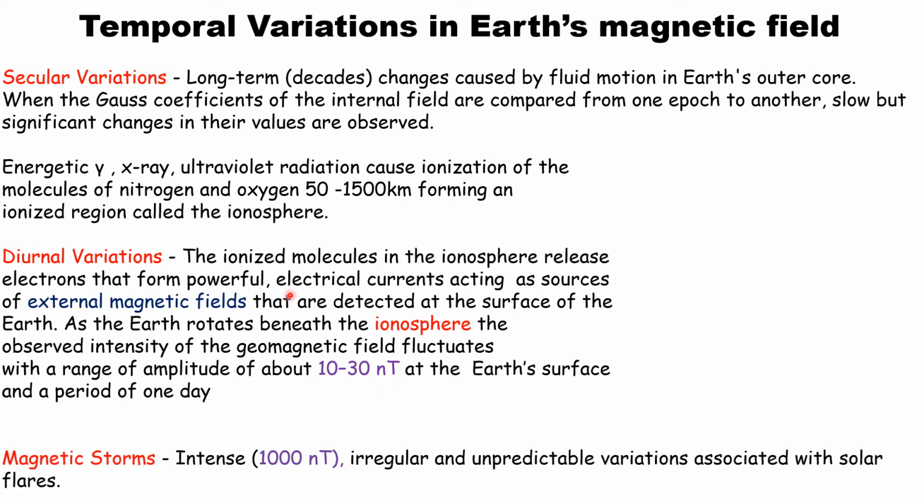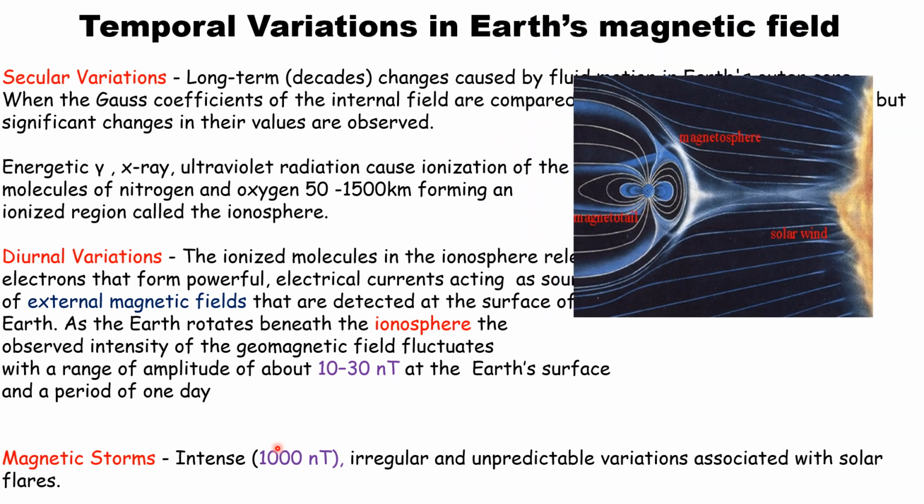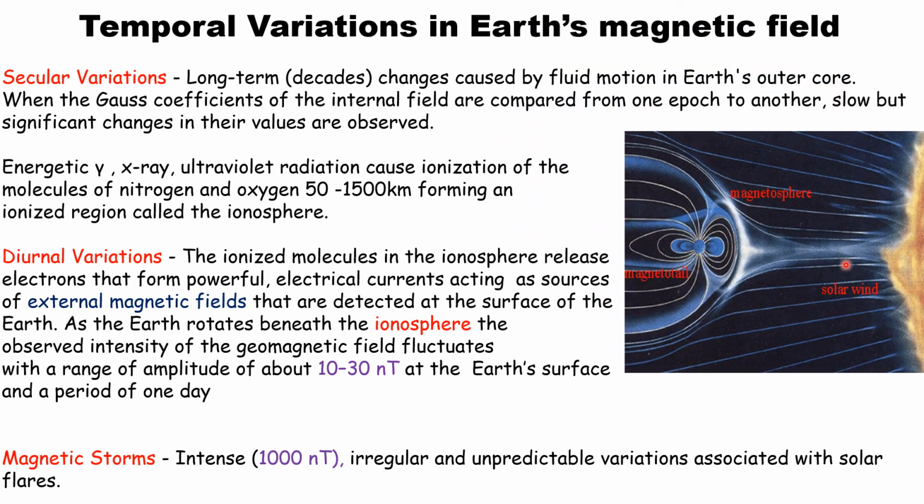Apart from the diurnal variation and secular variation, there will be magnetic storms. Whenever there is a magnetic storm, we should pause the magnetic observation. It is very intense and strong, with irregular and unpredictable behavior, and is associated with the solar sphere. You can see that there is the solar wind, the magnetosphere and the magnetotail. They help deflect the solar wind and protect us from its harmful rays.